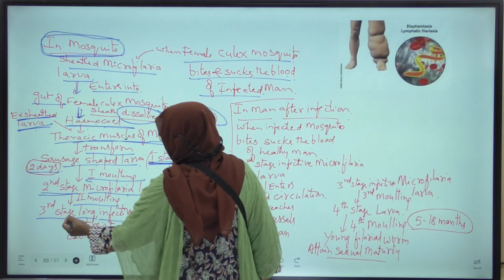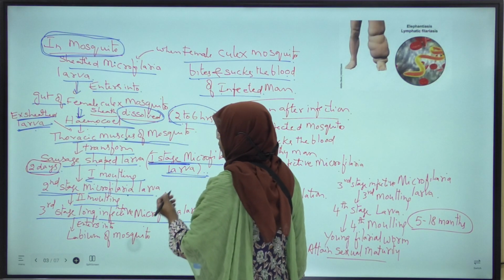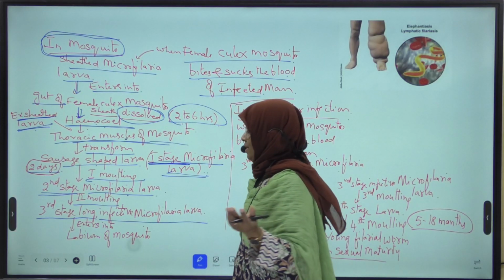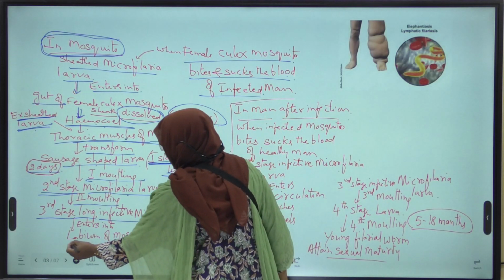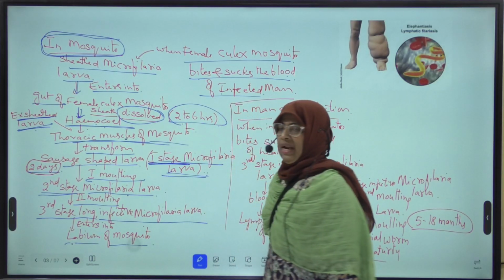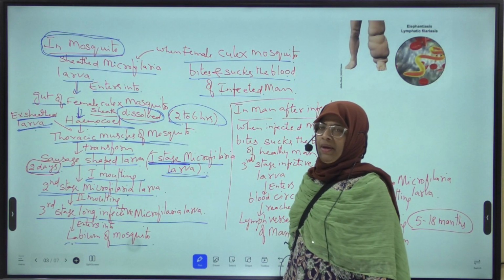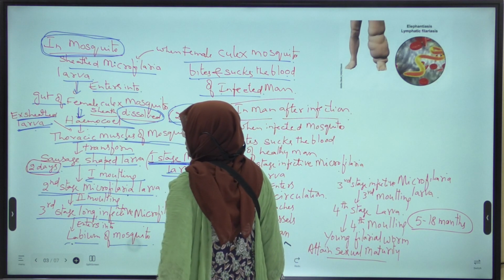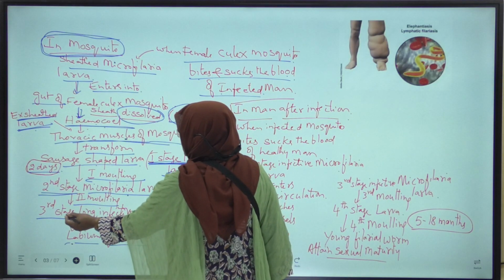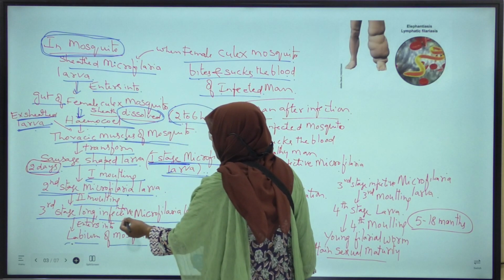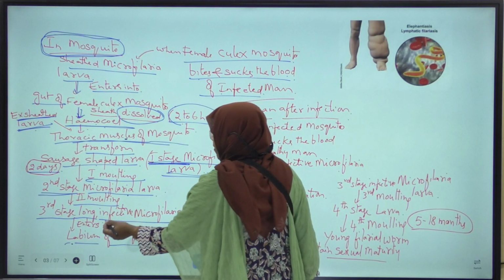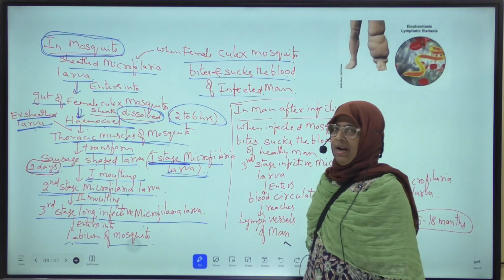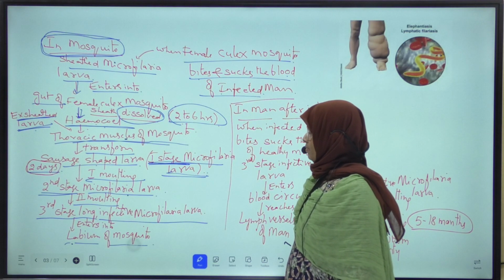Now this third stage long infective microfilaria larva from the thoracic muscles of the mosquito enters into the labium of the mosquito. What is labium? Lower lip of the mosquito. So from the thoracic muscles, this third stage long infective microfilaria larva enters into the labium, which means the lower lip of the mosquito.